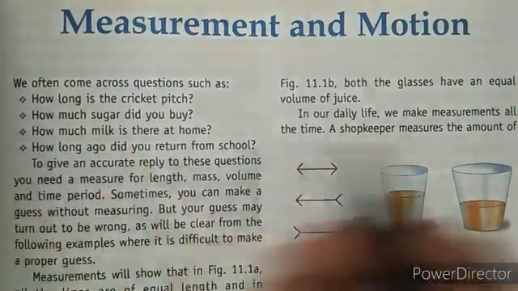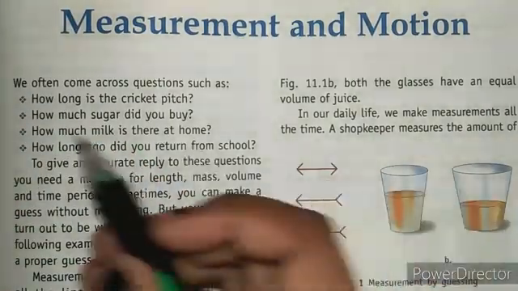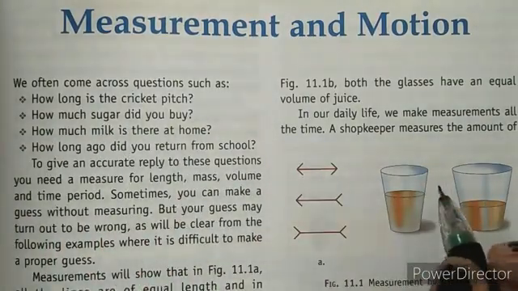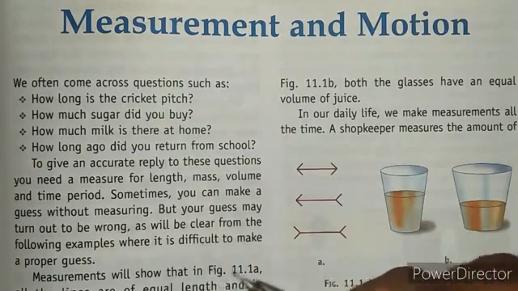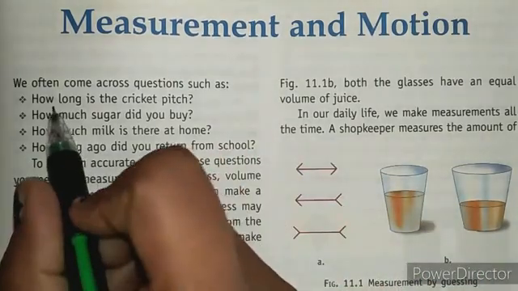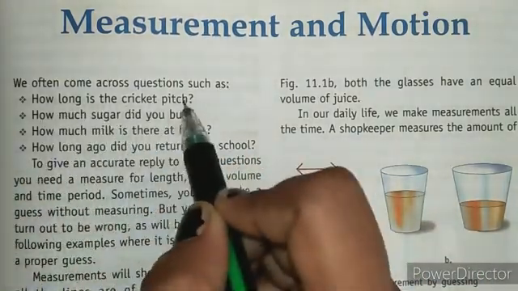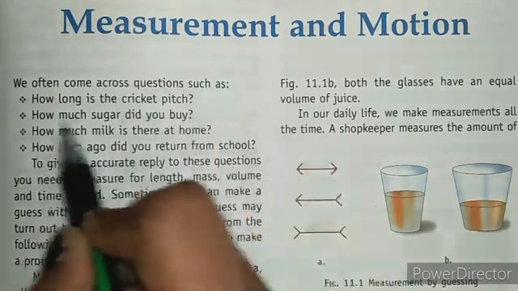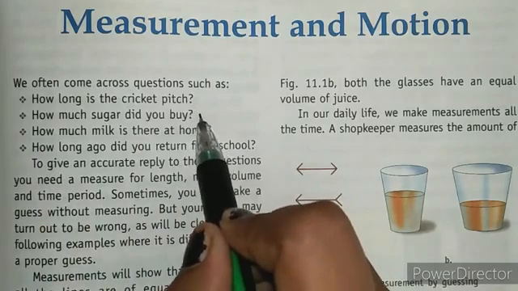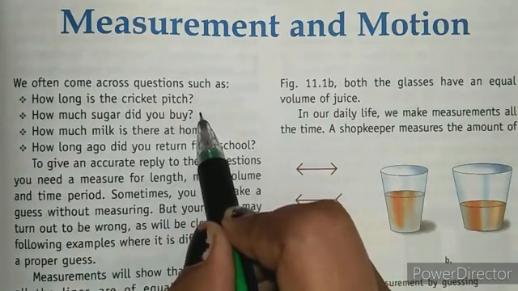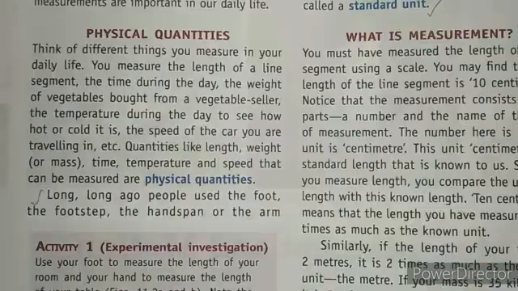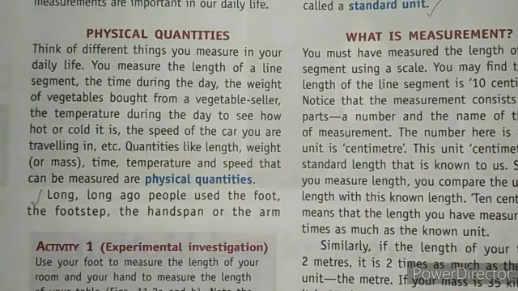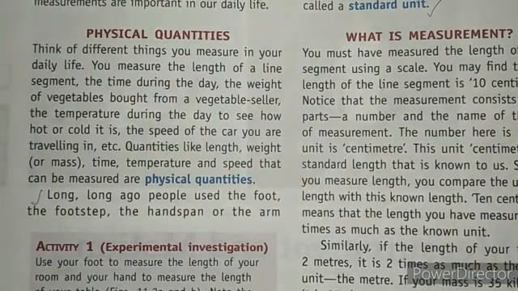These kinds of questions always come to our mind, like how long is a cricket pitch and how much sugar did you buy. Okay, so what is this? This is measurement. For example, if you want to know the length of the pitch, then you need to measure that particular length. And if you want to buy sugar, then you want to know the purchasing weight of the sugar. Okay, so we have some physical quantities by which we can measure and weigh things.